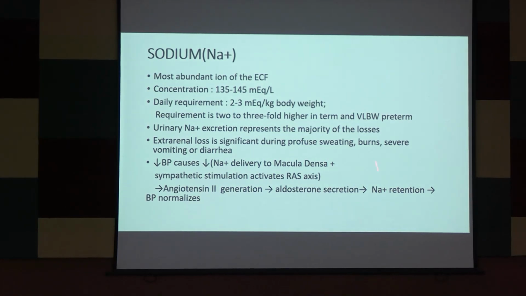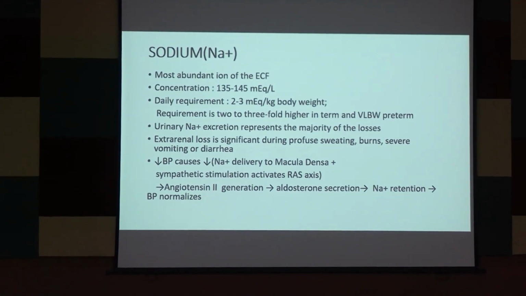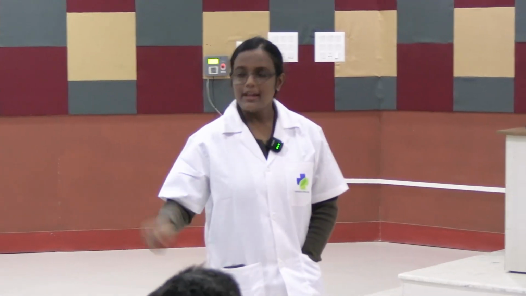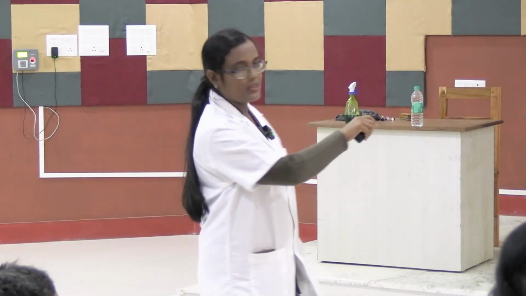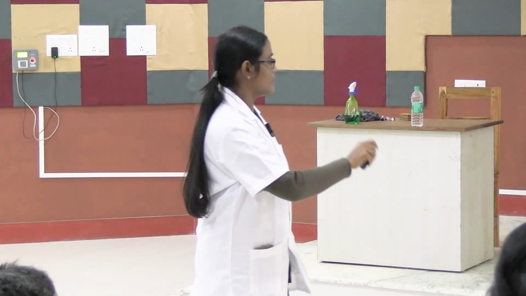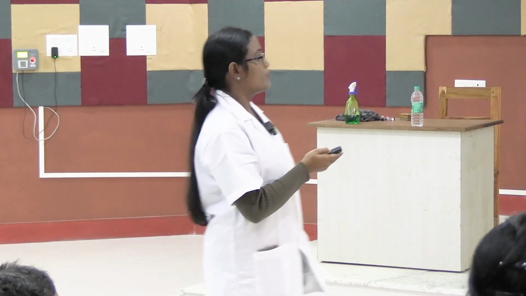Now this aldosterone increases sodium reabsorption and at the same time potassium secretion. So potassium is getting excreted and sodium is being reabsorbed. Okay. Though potassium is not mentioned here, the pathway is same. Just keep it in mind. Okay. So next move to the abnormality part.